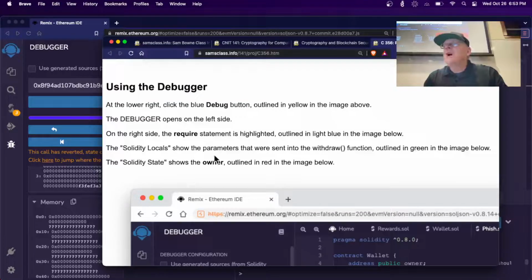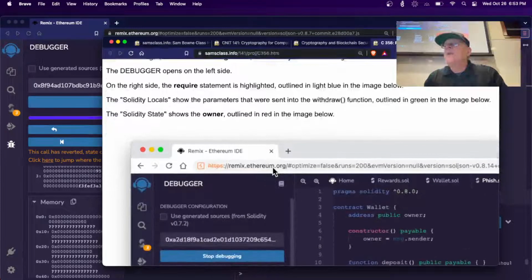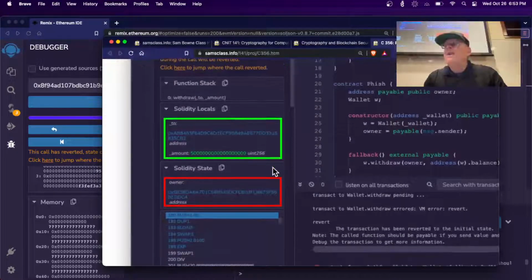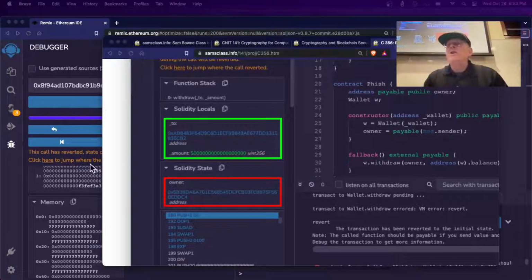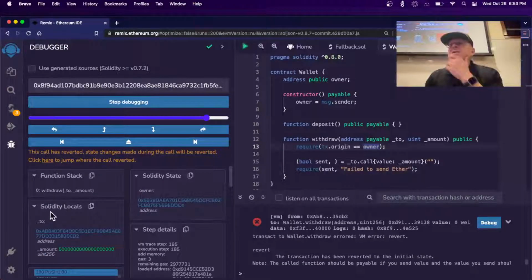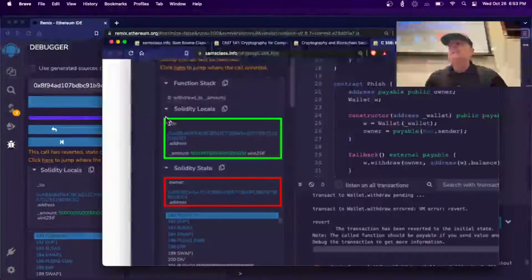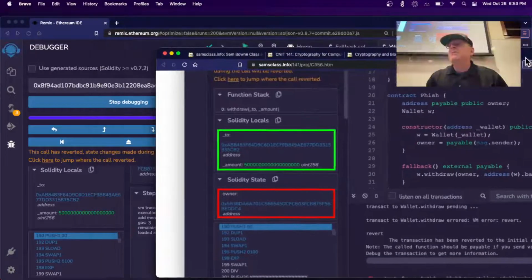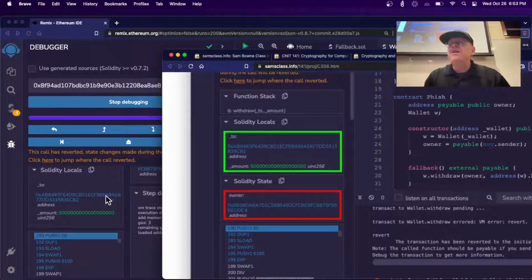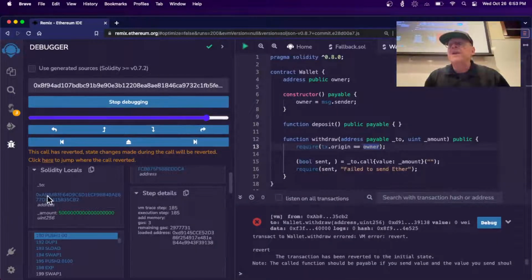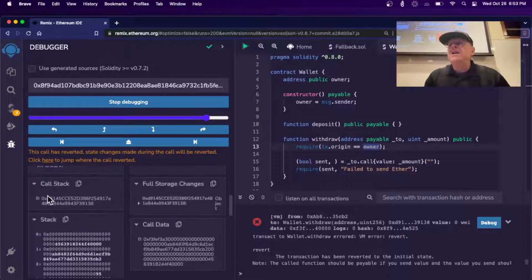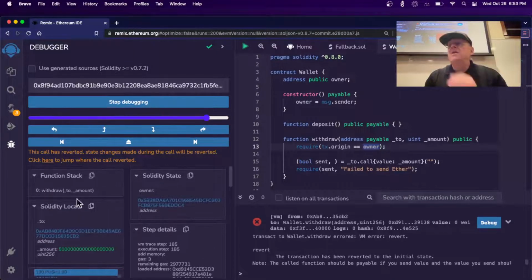And the interesting thing for us is we want to find the owner outlined in red here. So if we go here, here is the locals to amount, and someplace in here we are going to find the owner. Let me see if I can figure out how this compares to my picture. Solidity locals, solidity state is where we should find the owner. Solidity state, where is it? Over here. There's the owner. Okay, so you see the owner. All right.